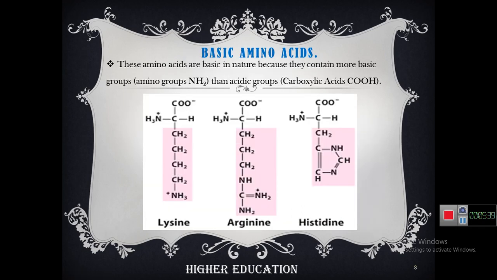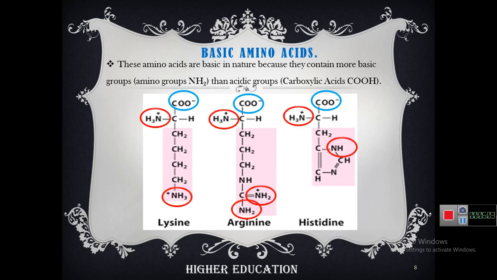Basic amino acids. These amino acids are basic in nature because they contain more basic groups, it means amine groups, than the acidic groups, it means carboxylic acid groups. Here only a single carboxylic acid group is present, and two or more amino groups are present here.